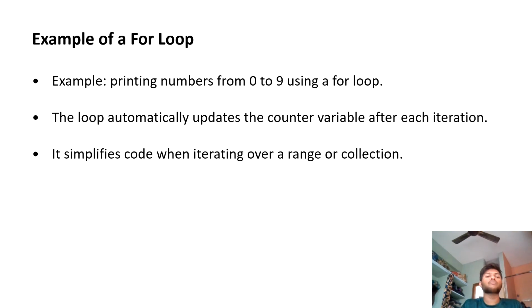Example for the for loop: printing numbers from 0 to 9 using a for loop program. The loop automatically updates the counting variable after each iteration. When we print the 0, it adds 1 after, and the program will be repeated several times. When the condition becomes false, the program stops and prints the result. It is specified for iteration over ranges or collections only.